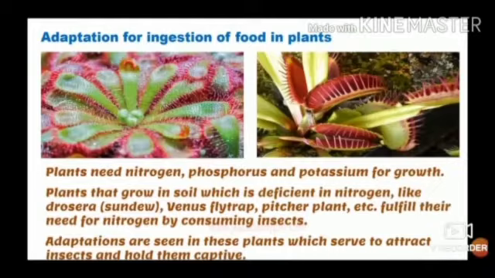Plants need nitrogen, phosphorus and potassium for growth. Plants that grow in soil which is deficient in nitrogen, like Drosera, Venus flytrap, pitcher plant, etc., fulfill their needs for nitrogen by consuming insects. Adaptations are seen in these plants which serve to attract insects and hold them captive.